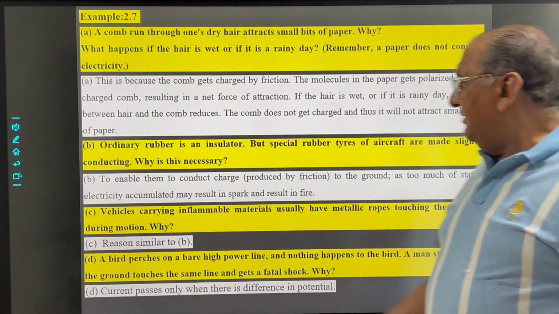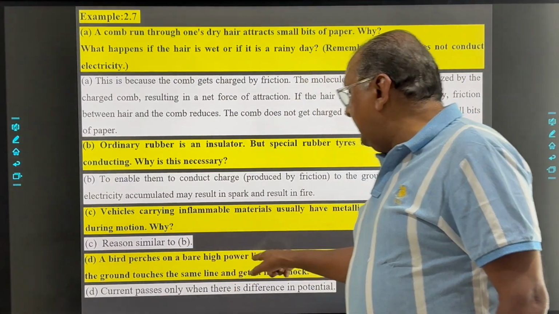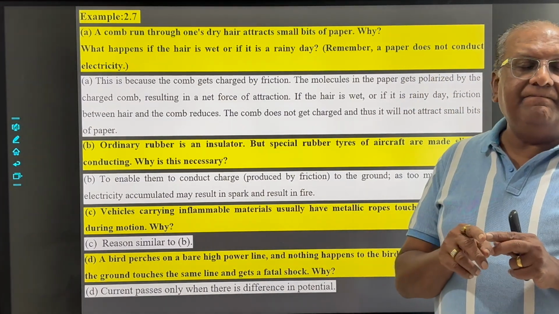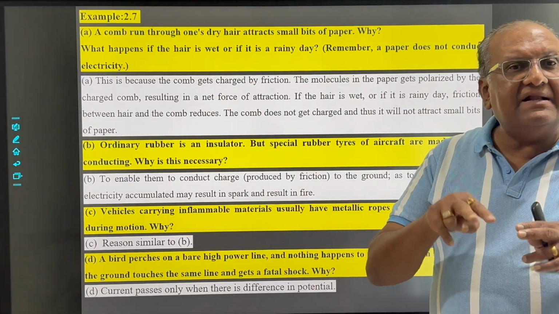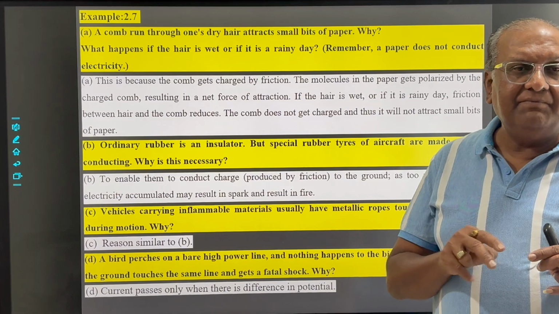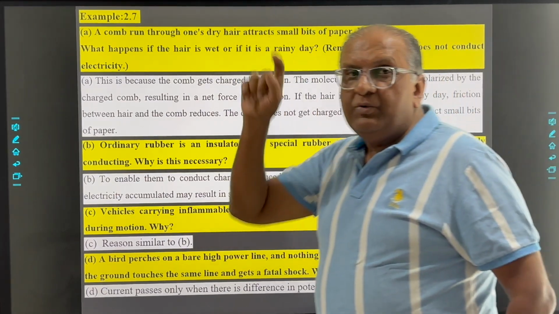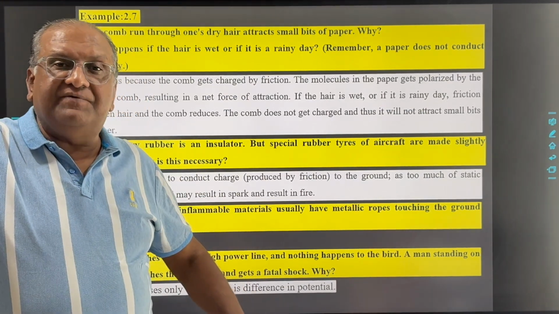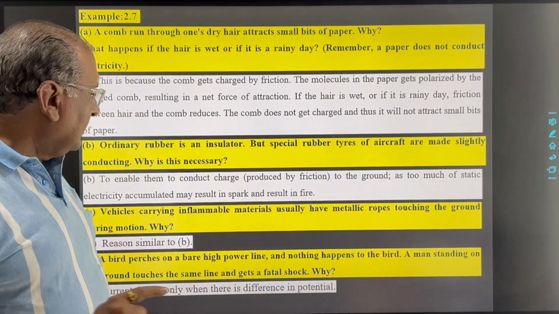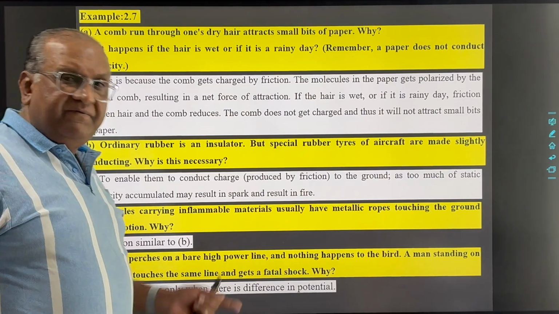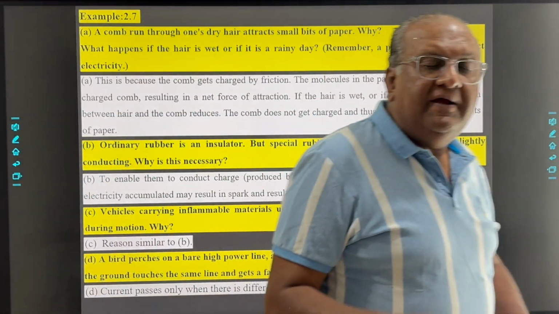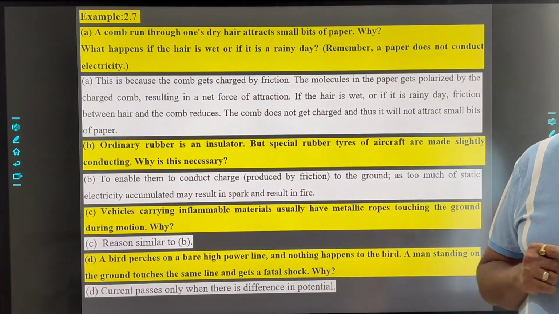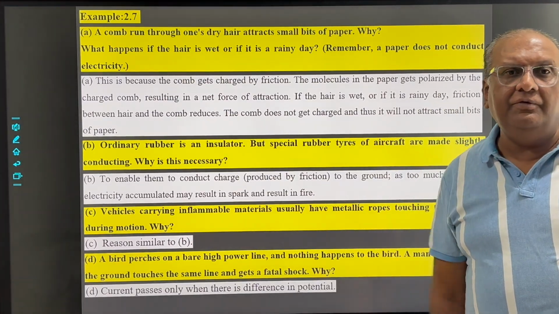If a bird perches on a bare high power line, the bird is at the same potential. But if a man touches the wire while standing on the earth, then due to potential difference, current will flow, and if current passes through the body, it becomes fatal. Clear to all of you?